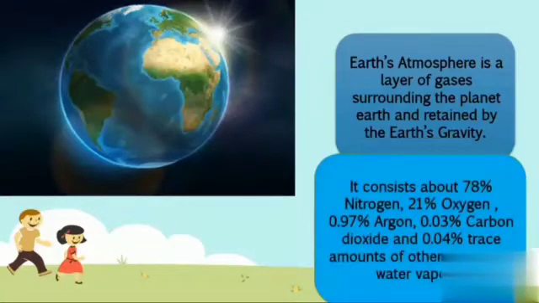Earth's atmosphere is a layer of gases surrounding the planet Earth, retained by the Earth's gravity. It consists of about 78% nitrogen, 21% oxygen, 0.97% argon, 0.03% carbon dioxide, and 0.04% trace amounts of other gases and water vapor. Simply saying, nitrogen 78%, oxygen 21%, balance 1% other content, the air. The atmosphere.